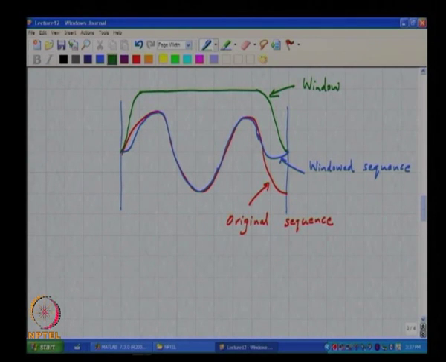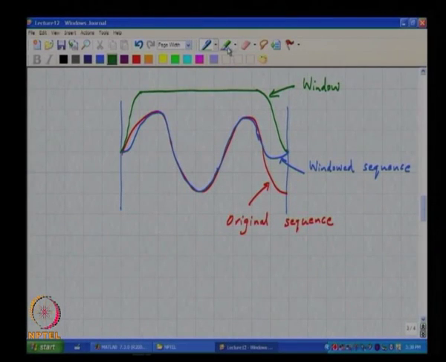But what one must intuitively expect is that the leakage will be less compared to using a rectangular window, because the discontinuities are now gone. Okay. It may also do something to our desired signal. It may make the sinusoid look different, but at least we know the window we are using. So, hopefully we will be able to make sense out of what we get at the output. Is the motivation clear for using windowing?